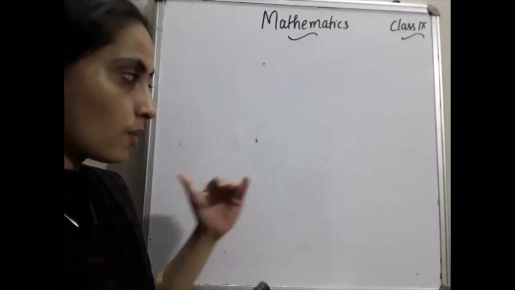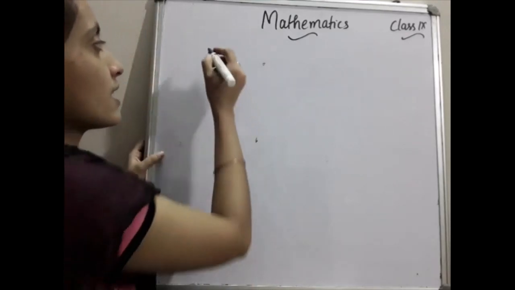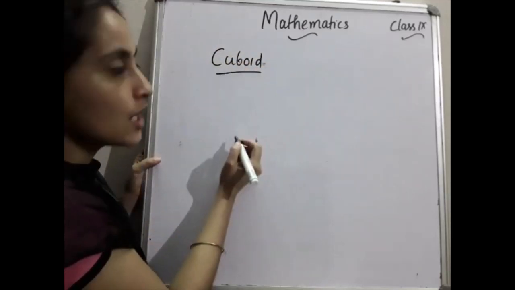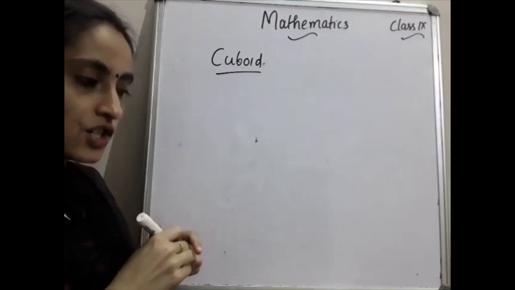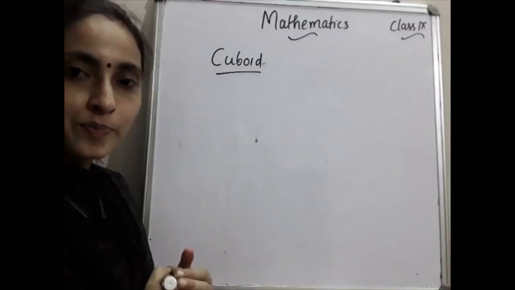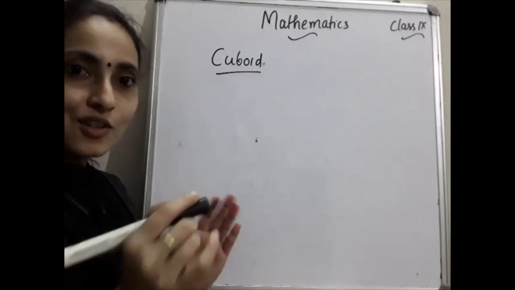And one by one the formulas also you have to learn by heart. And the first one I mark as cuboid. Okay, cuboid means what? Do you remember what is the shape of a cuboid? Yes, your mobile phone is a cuboid. Is it? Almost cuboid shape.